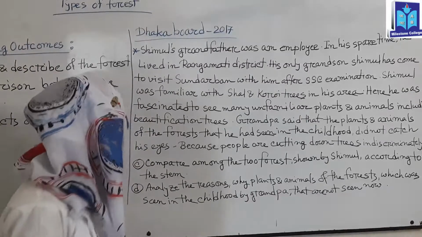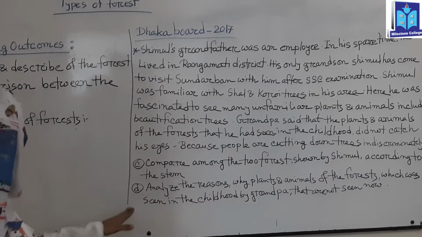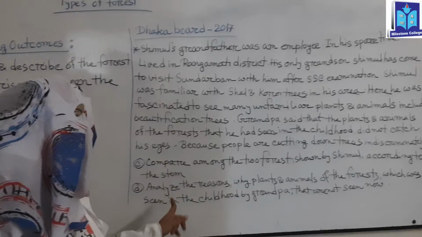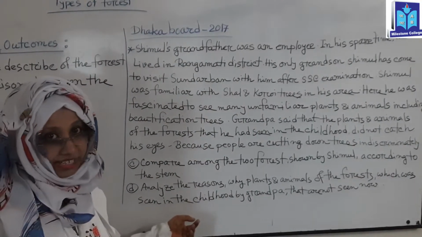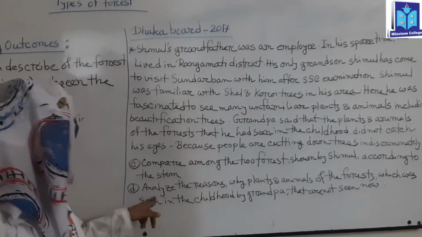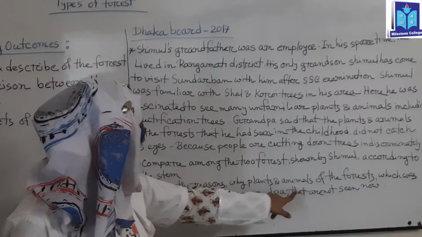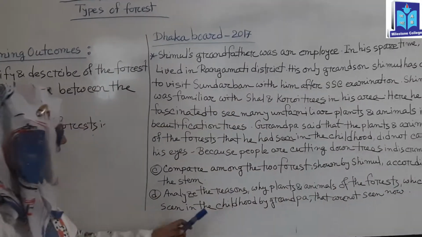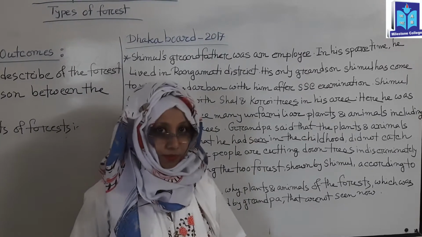This is all about the attendance question, that is question number C. Now question number D, the most important question in this game, that is a higher order ability question, and the marks point is 4. Analyze the reasons why the plants and animals of the forest which were seen in childhood by grandpa are not seen now.